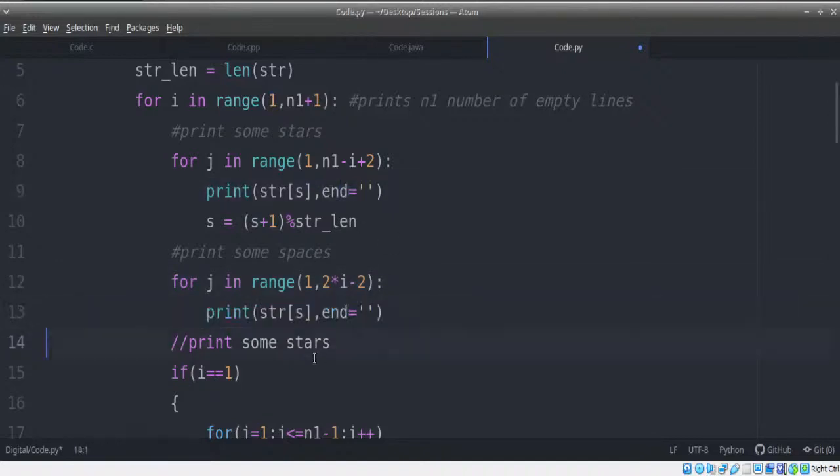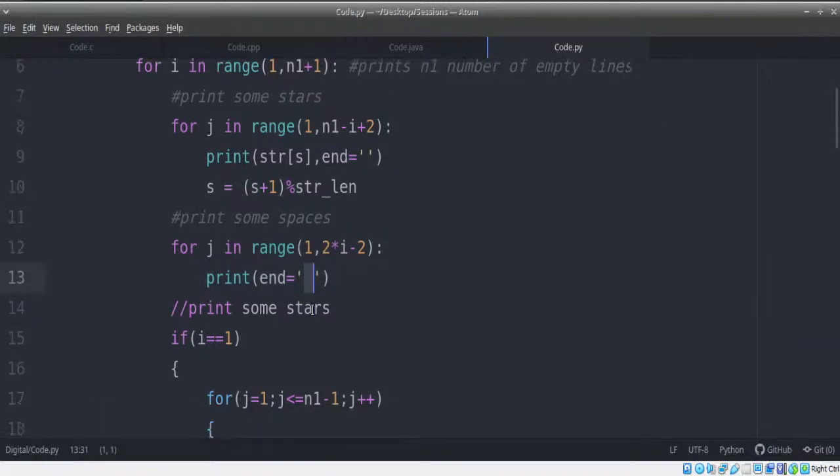We're going to take the same print statement, but instead of str of s, we're just going to write end equals space. Each time it's just going to print a space. That's it. So you don't even have to specify anything. You can just say end equals space. Now let's go for the last one, that is print some stars.